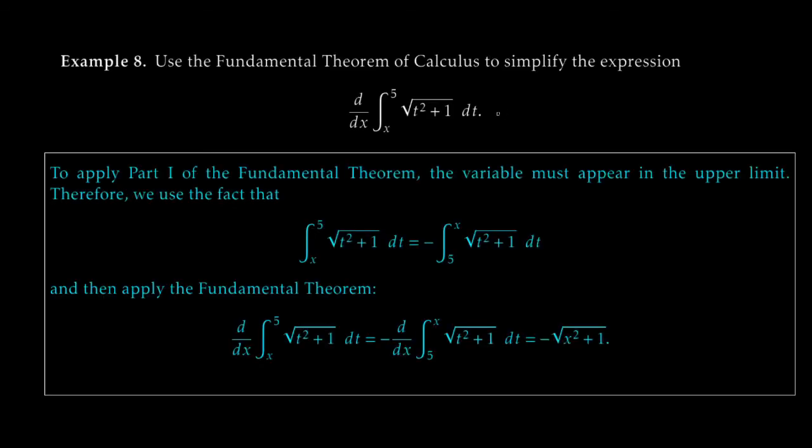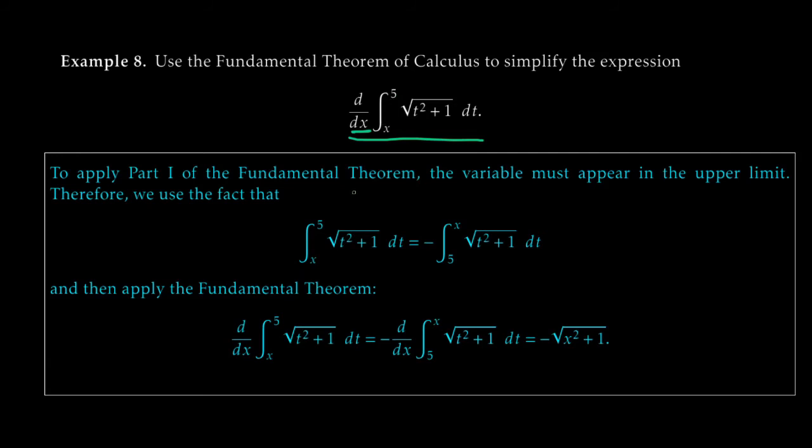Okay, example 8. We're going to use the fundamental theorem of calculus to simplify the expression given by d dx, the derivative with respect to x, of the definite integral from x to 5 of the square root of t squared plus 1 dt. So, to apply part 1 of the fundamental theorem, what we need is that the variable of derivation has to appear in the upper limit. Whatever thing I'm deriving with respect to, here it's x, has to be the upper limit of the integral. It has to be up top. But here I've got a 5.